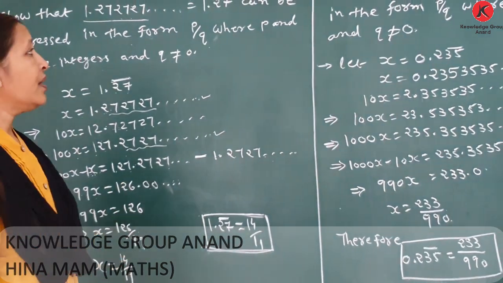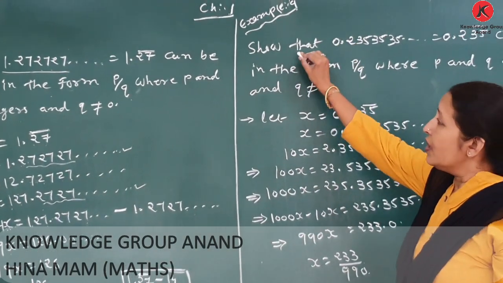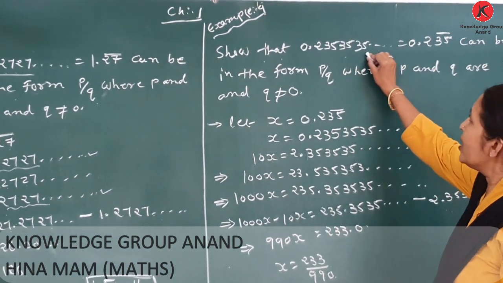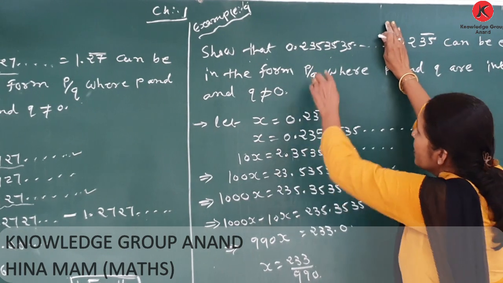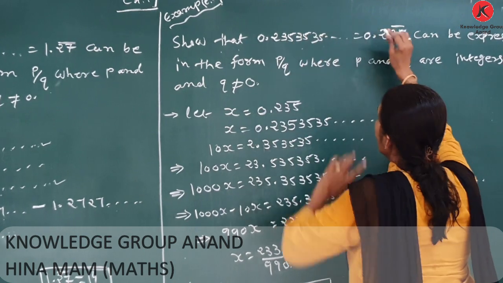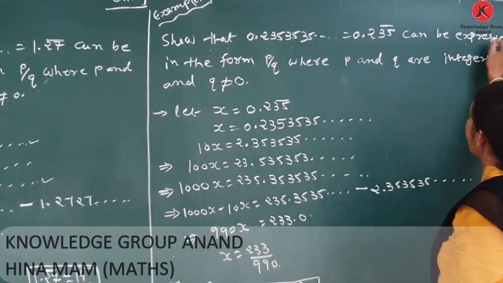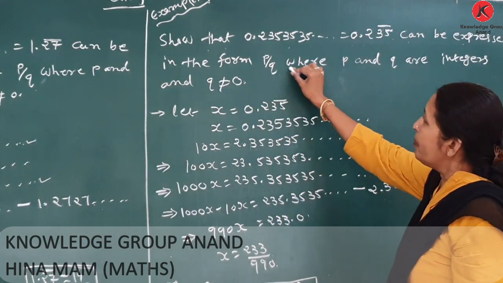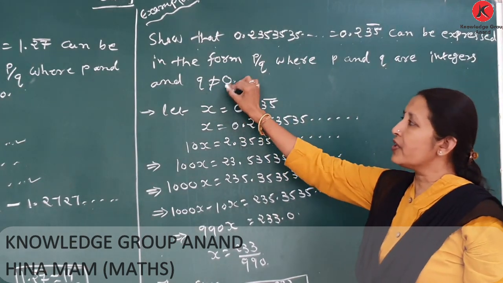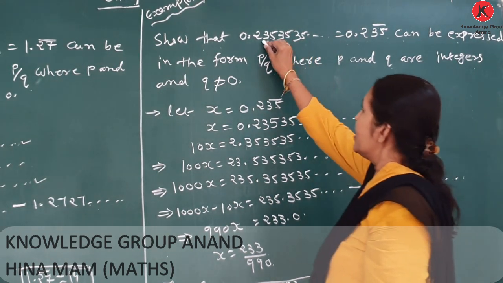Now understand the next example. Example number 9. Using this method, 0.235235, which number is repeated? 35. We can write the bar only on the number 35. 0.235 bar can be expressed in the form P upon Q, where P and Q are integers and Q is not equal to 0.